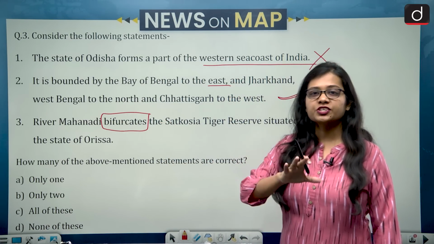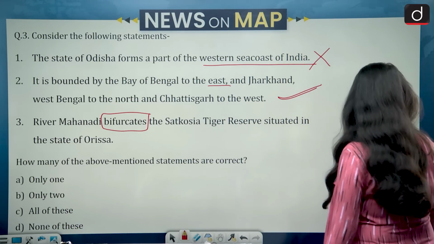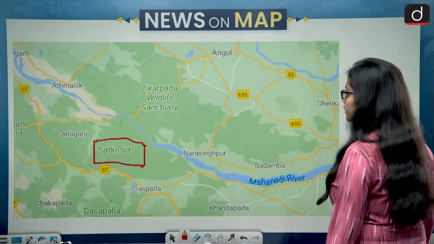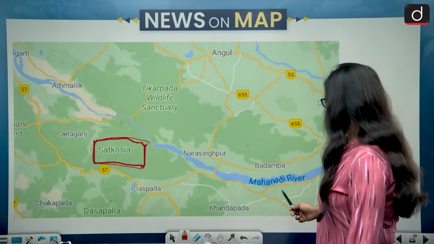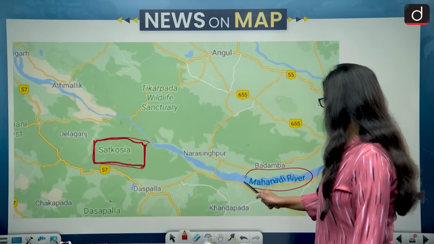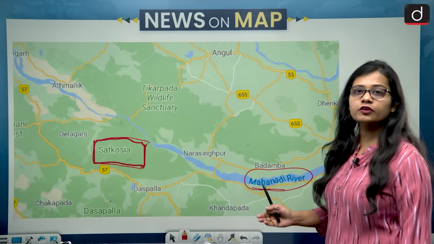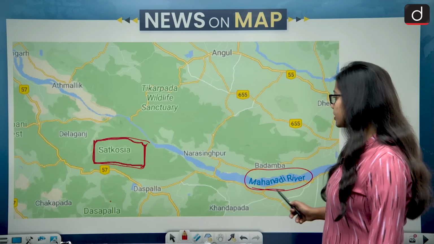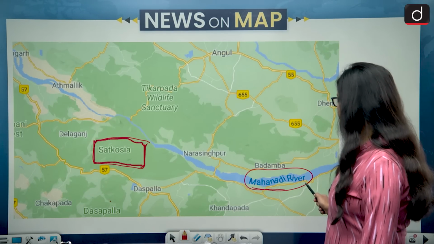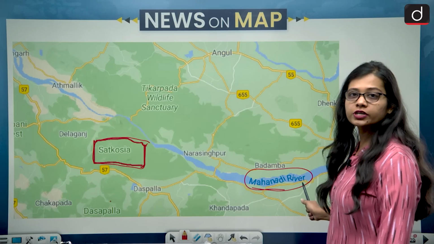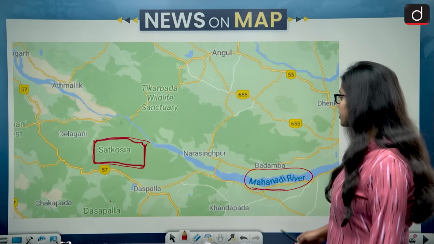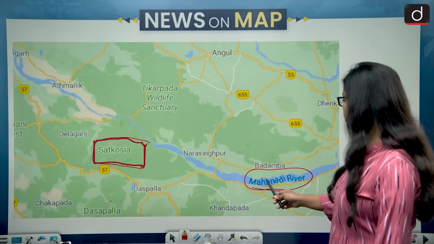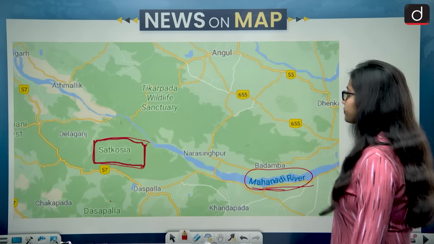Bifurcates means separation of one thing into two. So if we look at the map, this is the location of Satkosia Tiger Reserve in Odisha, and it is situated on the Mahanadi River. The Mahanadi River flows through the Satkosia Tiger Reserve and bifurcates it into two halves. So this statement becomes correct because Satkosia Tiger Reserve is situated on the Mahanadi River.